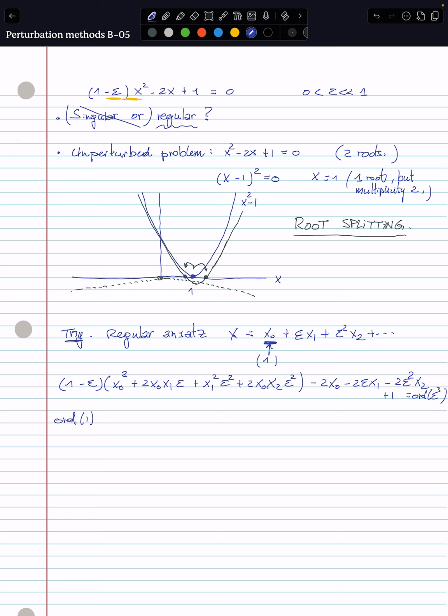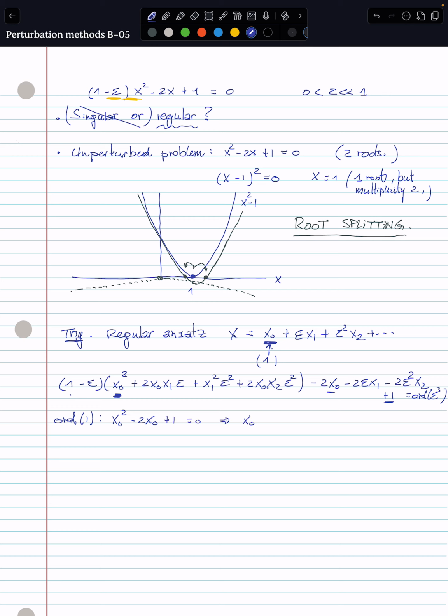We can make it fast and do this collection of the different powers right away. So at leading order, what do we have? x0 squared multiplied by 1 over there, then we have minus 2x0 here plus 1. And this is equal to 0. What does it say?